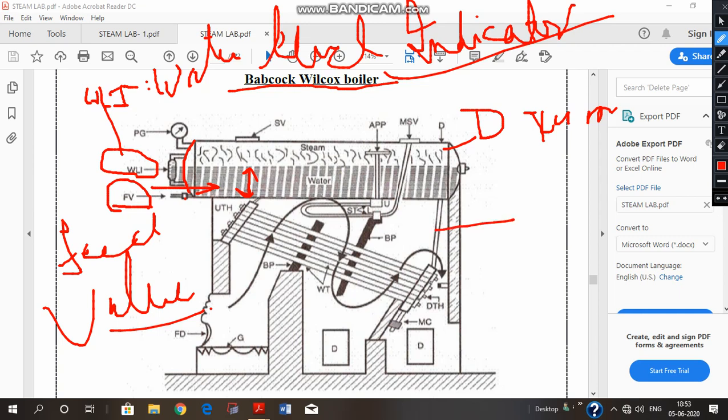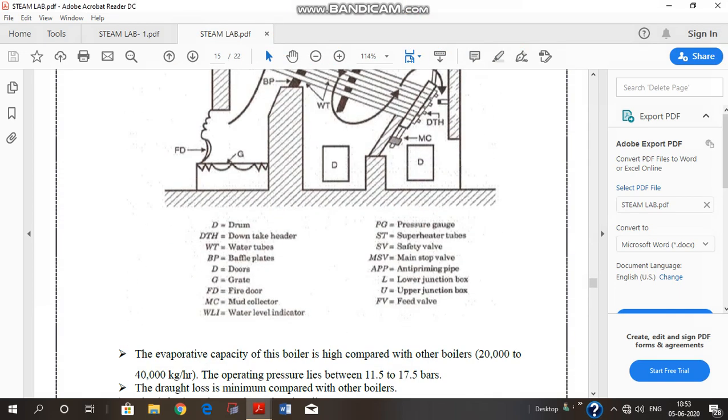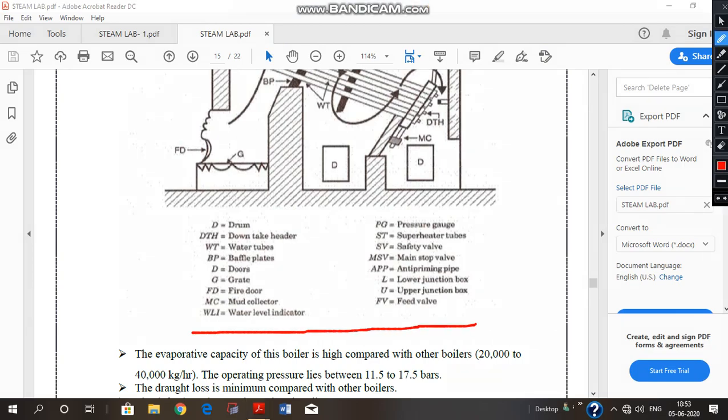Now, when water has been filled up, this is the downcomer. This DTH is the down header, and this is the downcomer. Now we are also going to come to this terminology. We can see WLI is the water level indicator, and DTH is the downtake header.